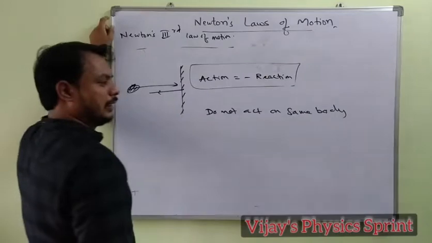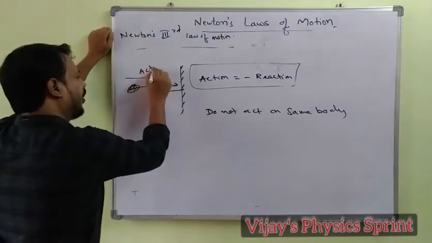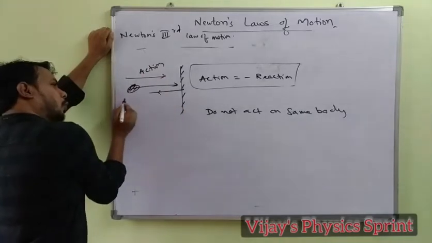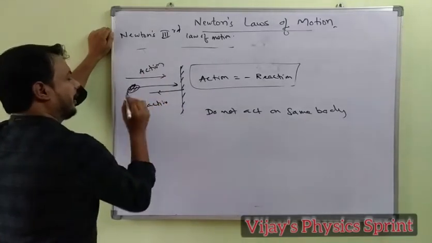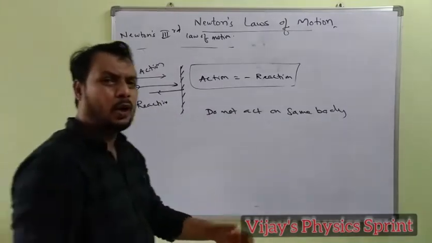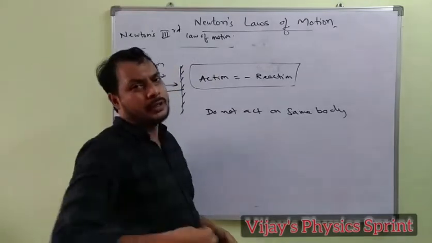Remember, you apply the action towards the wall and the wall gives the reaction back to the ball. Similarly, when you walk on the ground, you step on the ground, which is the action, and the ground gives the reaction.